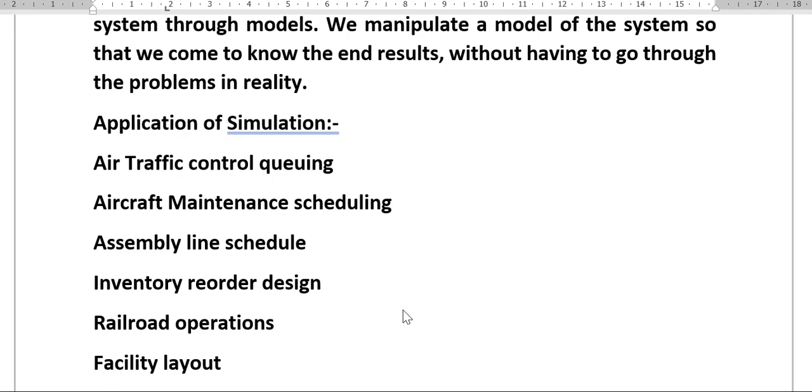Very useful. Railroad operation: a new system of signals is coming up. In real life, you cannot study what effect this signal is going to have on railway traffic. So that must be done with the help of simulation. Facility layout: you might have seen that when builders construct a big building, before that they design a model of it, so that you can feel it and they can remove the shortcomings before the actual building is constructed.